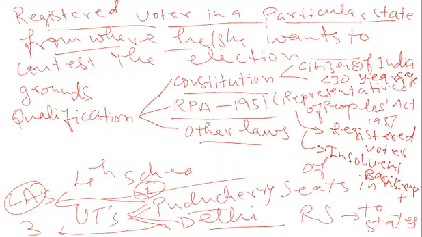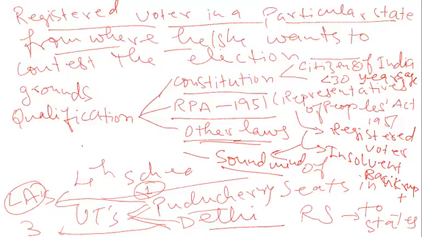He should be of sound mind. He should not be a lunatic, or of unstable mind, improper mind. So these are other qualifications mentioned under other laws and the Representatives of the People's Act.